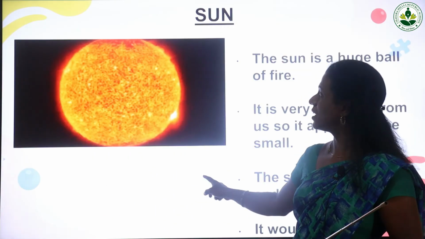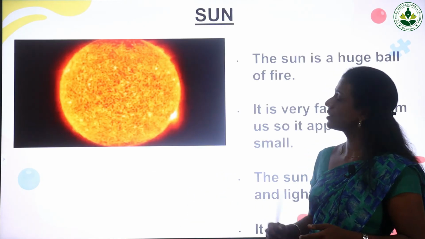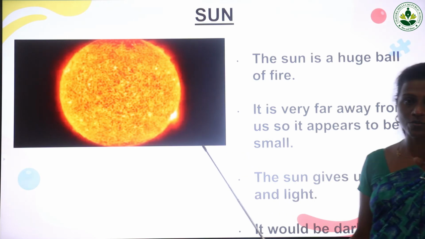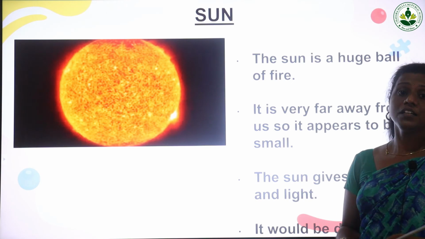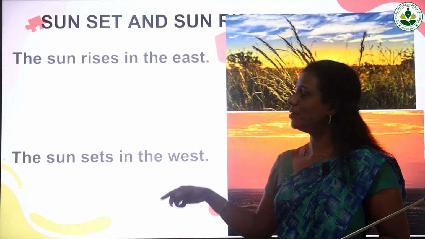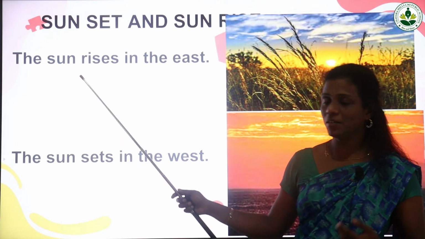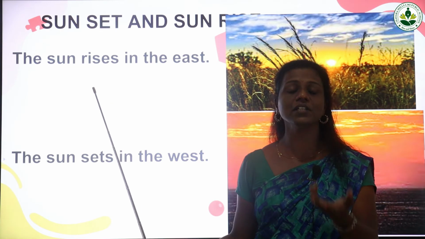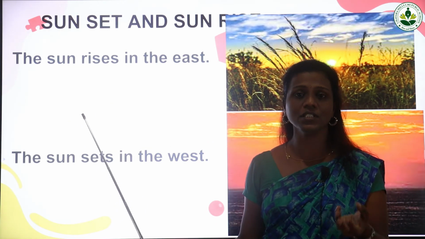So today we studied about the sun. The sun is a huge ball of fire. It is very far from us, so it appears to be very small. The sun gives us heat and light, and if there is no sun, it would be dark and cold. And now we can check how the daytime and night time occur. In the daytime, that means in the morning time, the sun rises. So that's why at that time the sun will give light. Because of that, we can see all the things around us.